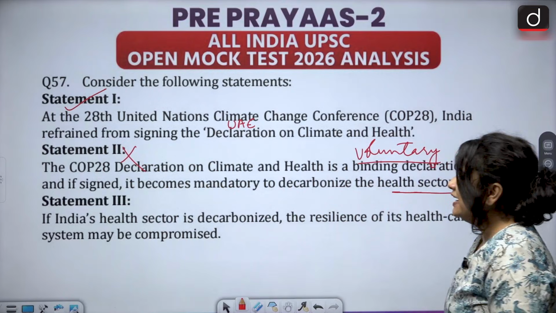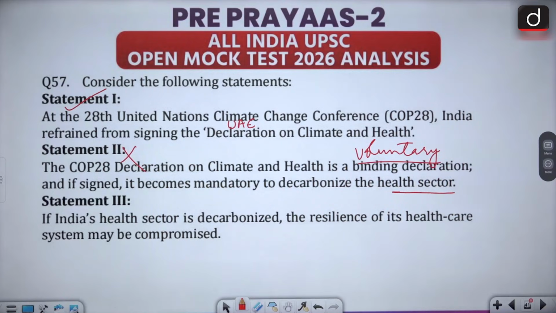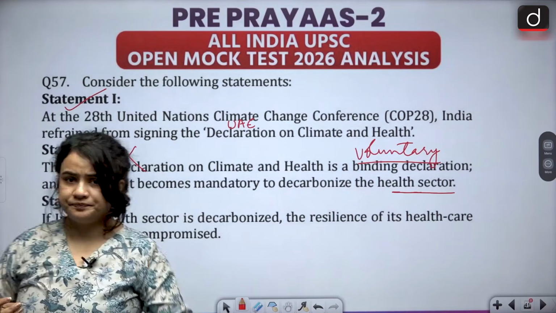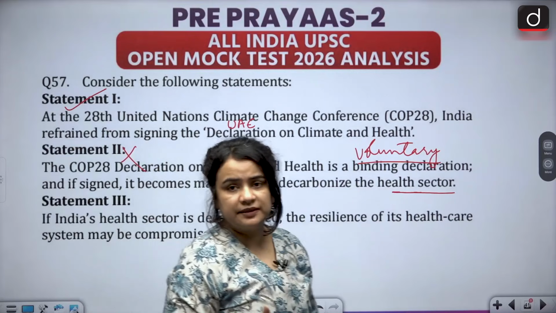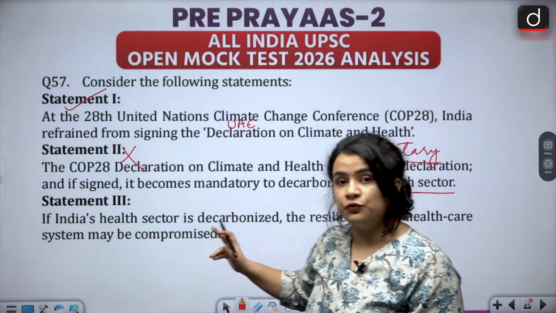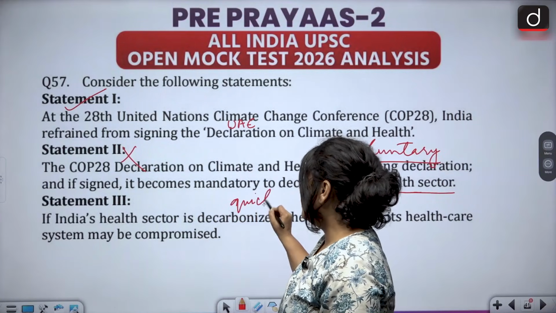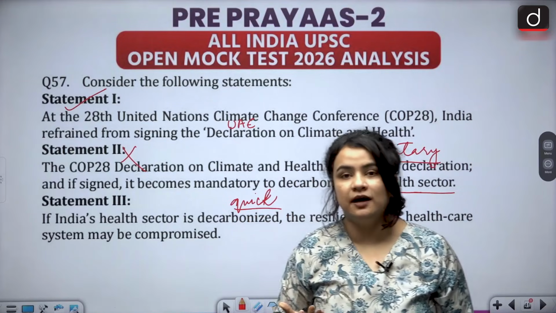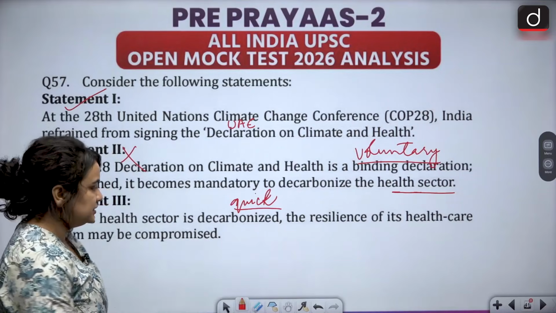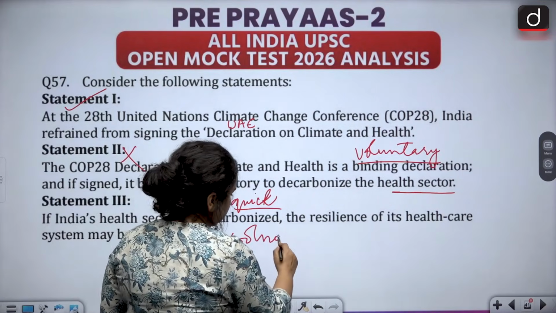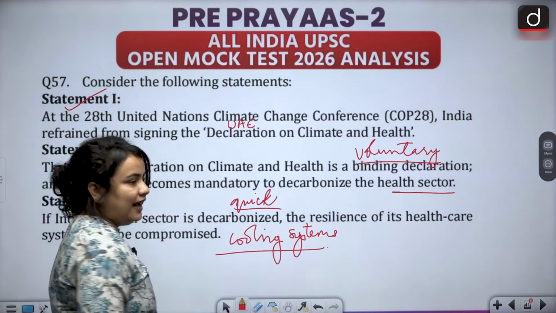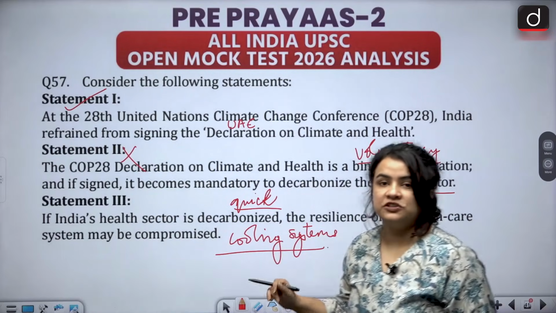Statement 3 says, if India's health sector is decarbonized, the resilience of its healthcare system may be compromised. Now, see students, India is of course taking leaps and making steps and taking measures for decarbonizing in general. But if there is a push for a quick or very urgent, immediate decarbonization, then there are various factors. For example, the cooling systems in hospitals, especially in underserved areas, will not be able to withstand the pressure that quickly.